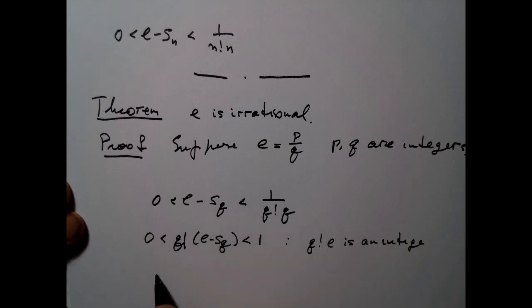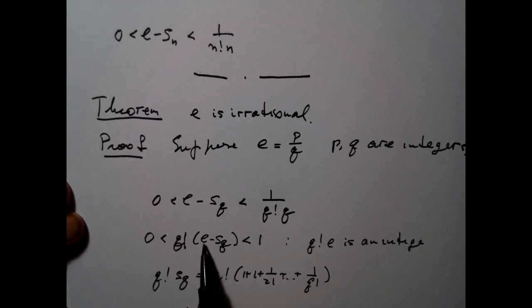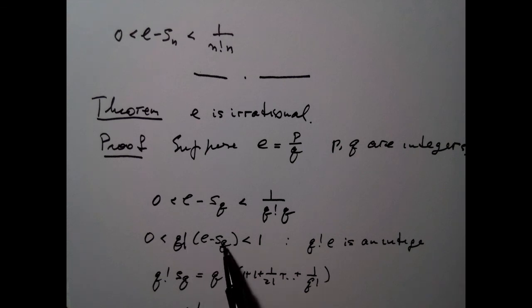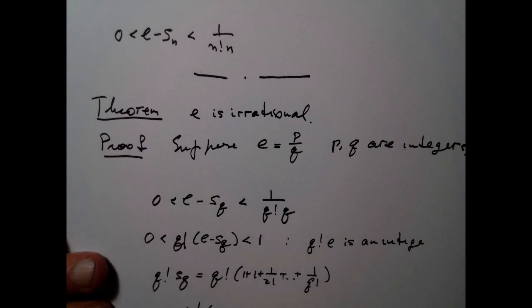Well, why is that? q factorial times s_q is equal to q factorial times (1 + 1 + 1 over 2 factorial + etc. + 1 over q factorial). So if I multiply every one of those terms by q factorial, I'm going to get an integer. So my conclusion is that q factorial times e, remember, is equal to p over q factorial, so that's an integer, and q factorial times s_q is an integer, and the conclusion is that q factorial times (e minus s_q) is also an integer.